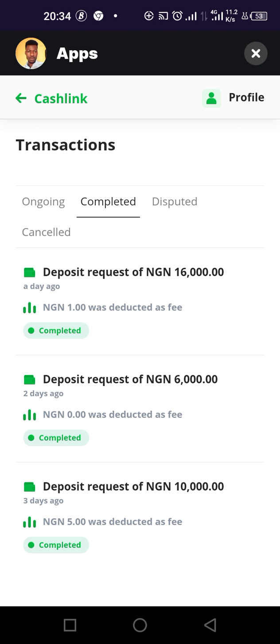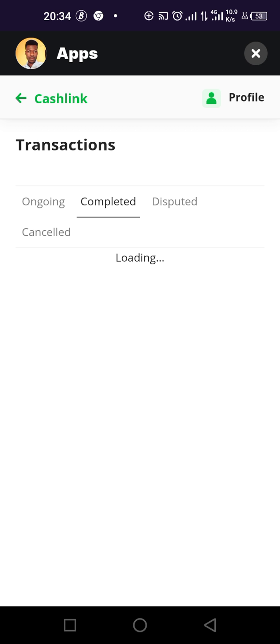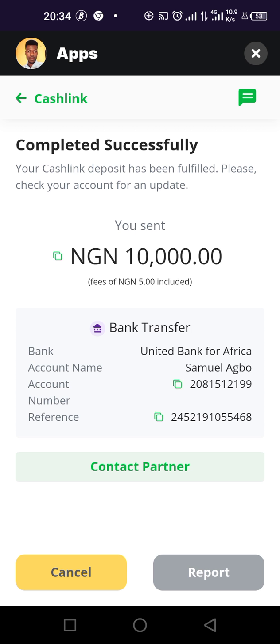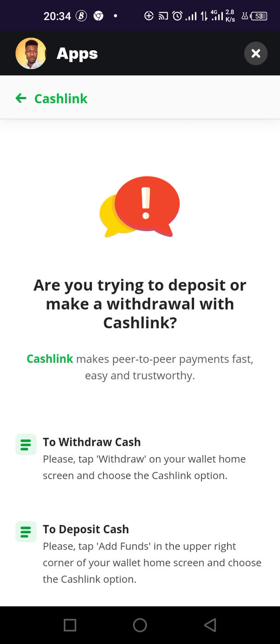This person charged 0 naira for 6,000 naira, because we are using Quidax. Another person charged, okay, completed, 5 naira inclusive for the 10 naira. So it's just like P2P.